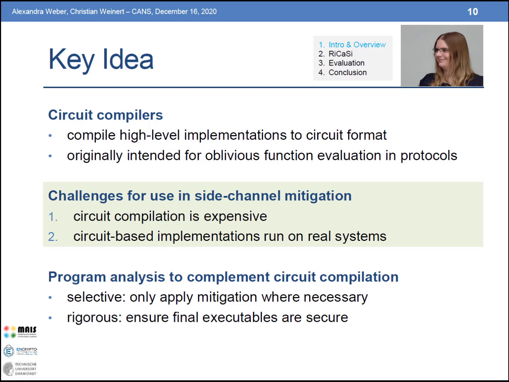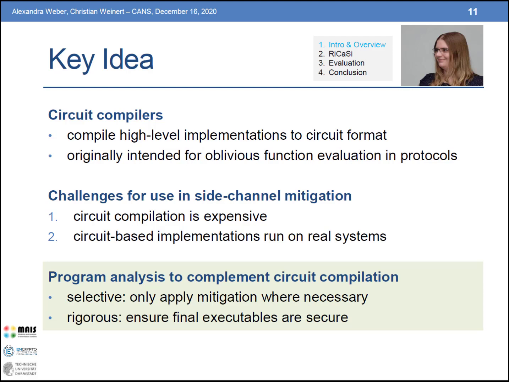Actually, I know anyone could say this now, but this is something that actually happened to us. In our first try to use circuit compilation for side channel mitigation, we actually accidentally introduced such vulnerabilities. And therefore our goal is to provide an approach that avoids, if possible, the overhead, and that definitely avoids the introduction of new vulnerabilities, so that we can actually rely on the circuit-based executable.